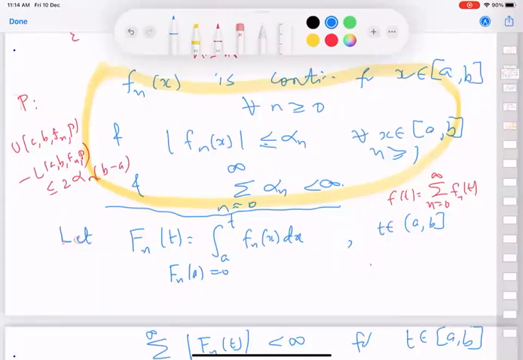Somehow I am used to writing a formal notation, but while reading, I say that alpha n is a bound for fn. For our brains, it is easier to digest such expressions in English rather than an absolute value of fn of x is less than or equal to alpha n for all x in a to b for all n.